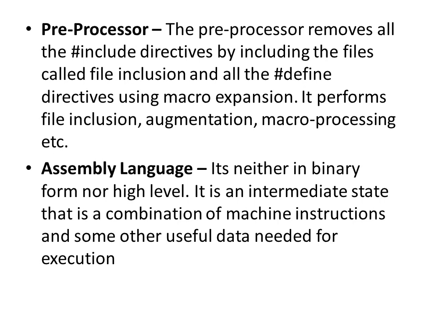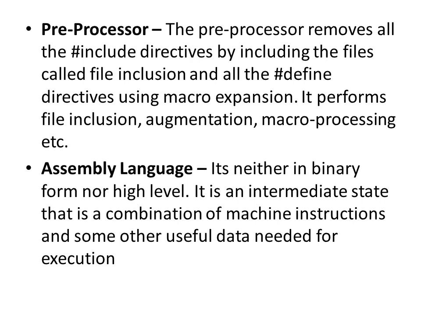Assembly language. It is neither in binary form nor in high level form. It will be in an intermediate form. This is for a microprocessor. If you take a microprocessor called 8088, for that microprocessor there will be a corresponding assembly language.